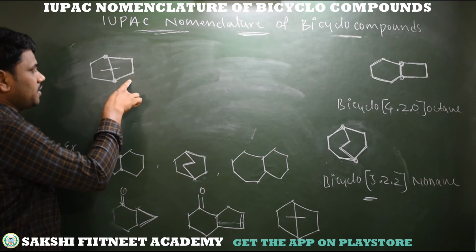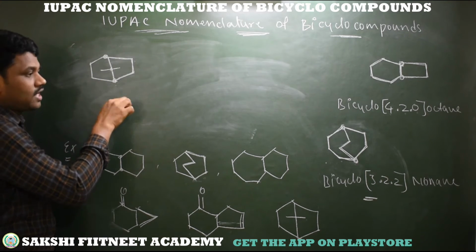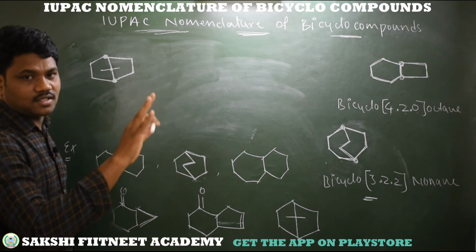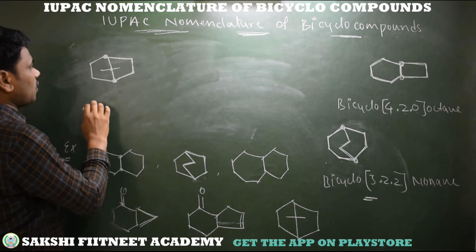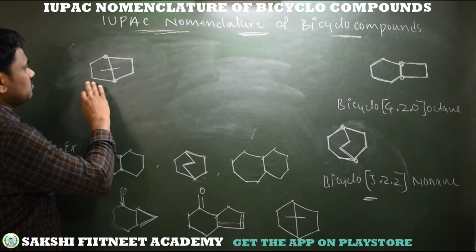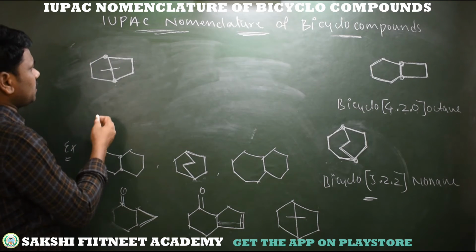First cover the longer bridge, then go to the next bridge, then the last bridge. So here, descending order: first the longer bridge, then second, then last. In that way I am following. But here this compound has 3 bridges with 2, 2 and 1. So I can start numbering from any side.